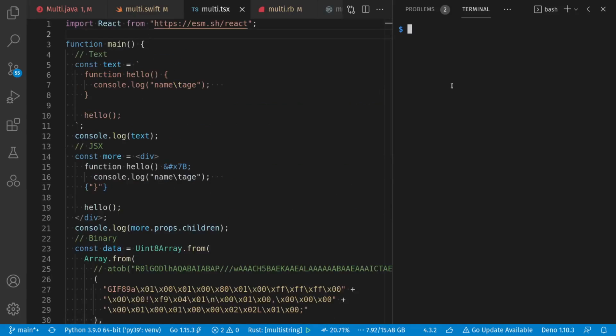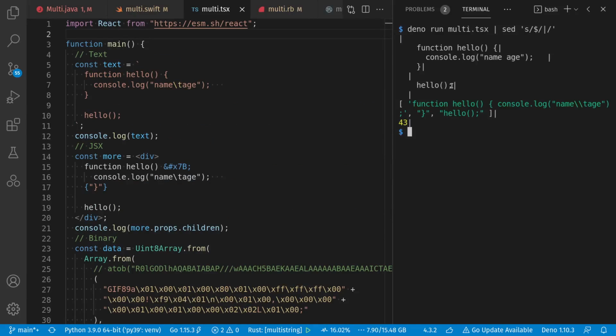Let's run this. About 43 bytes at the bottom, and a multi-line string at the top, where the indentation and trailing whitespace are retained. On the other hand, for my JSX literal, a lot of the whitespace is removed. I had to escape my curly brace, which I did here as an XML hex escape, but I can also embed any JavaScript expression I want inside of curly braces, which is why I had to escape the curly braces